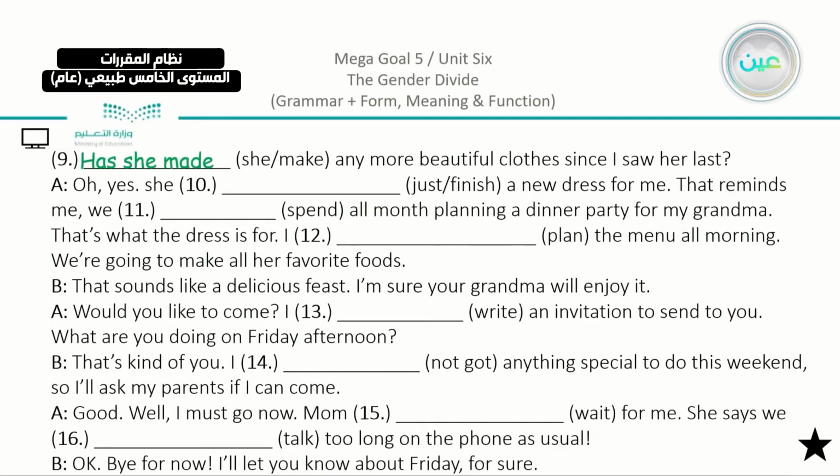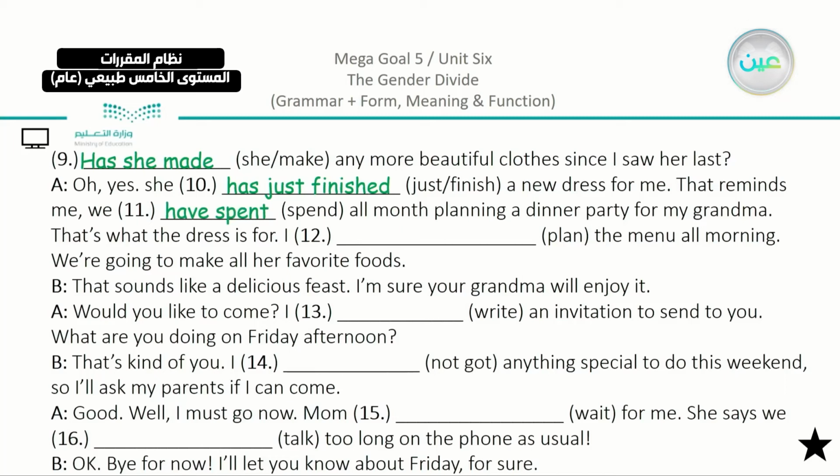So this is an action question. Oh yes, she has just finished. We used has because we have she. She has just finished a new dress for me. That reminds me, we have spent all month planning a dinner party for my grandma. So we have here also an action. We have spent.